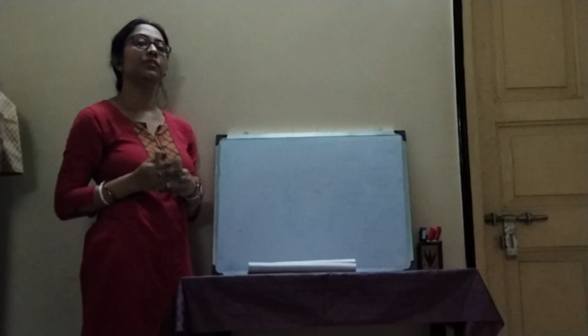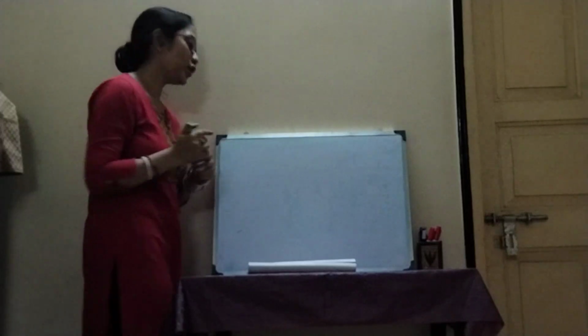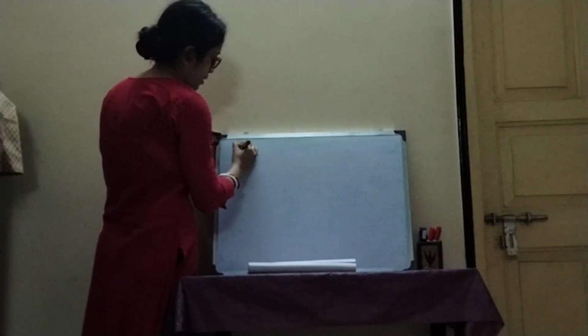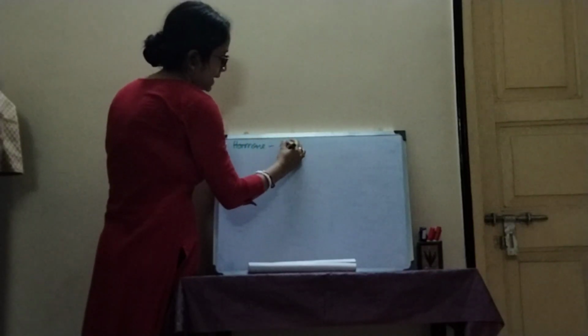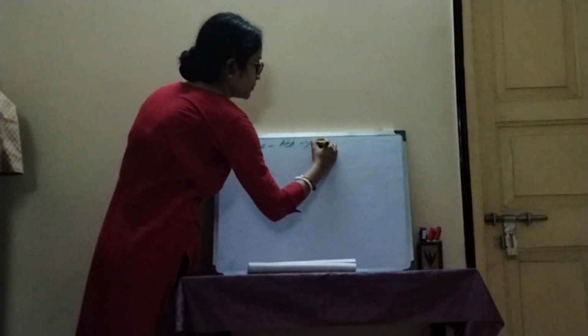So, hormones can be various important factors for stomatal closing and opening. For example, a hormone like abscisic acid is responsible for stomatal closure.